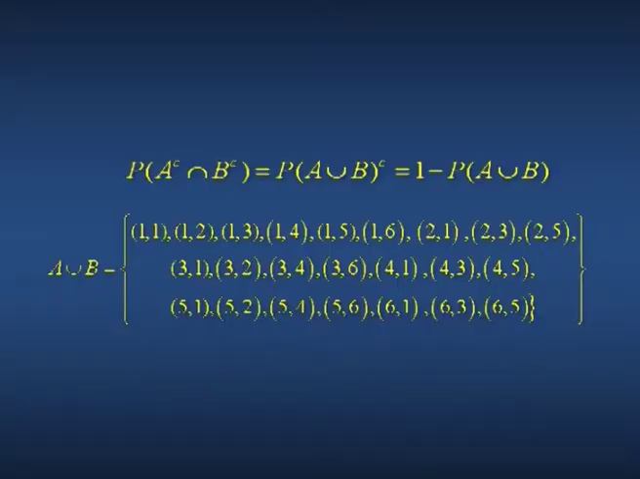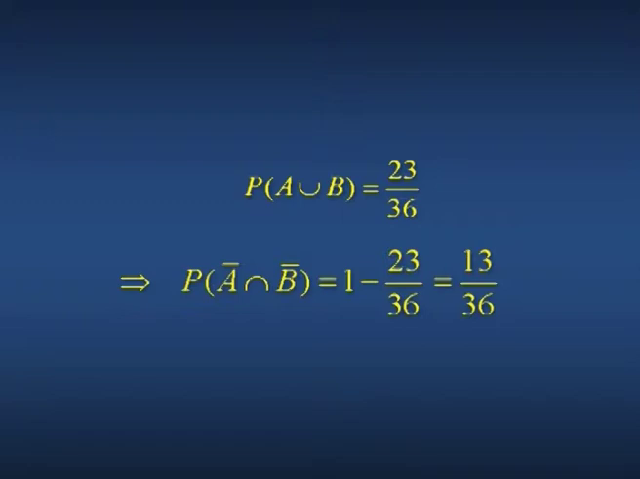Now, by De Morgan's law, P(A complement ∩ B complement) equals P((A∪B) complement), that is equal to 1 minus P(A∪B), where A∪B is the event containing the points (1,1), (1,2), (1,3), (1,4), etc., the last being (6,5). This contains 23 elements out of 36 equally likely possibilities. Then P(A∪B) equals 23/36. This gives P(A complement ∩ B complement) equal to 1 minus 23/36, that is equal to 13/36.